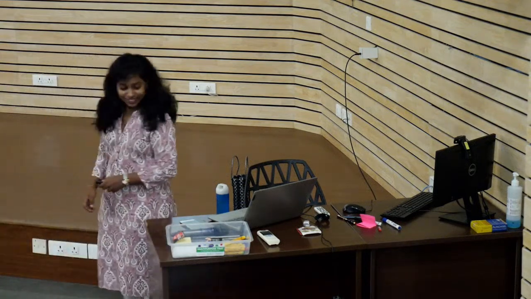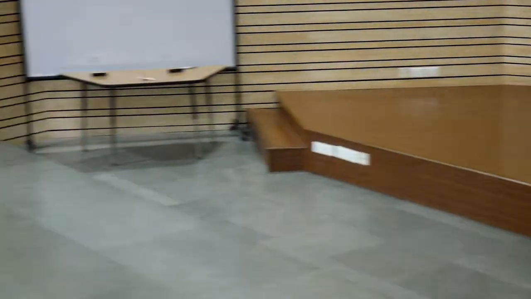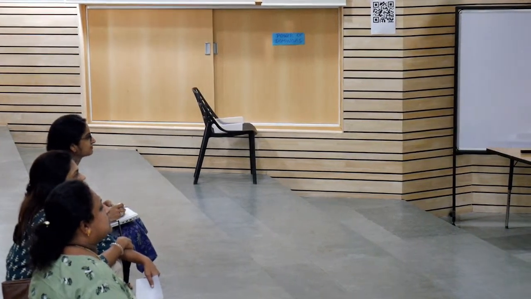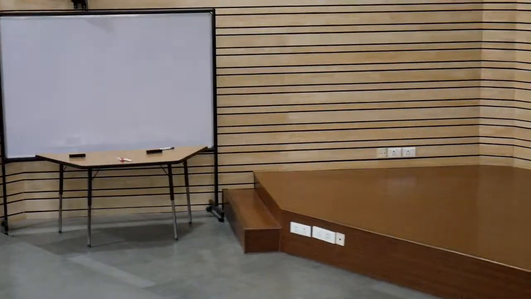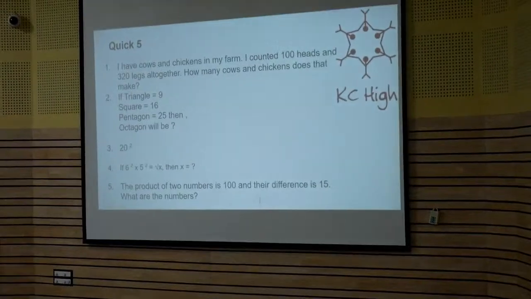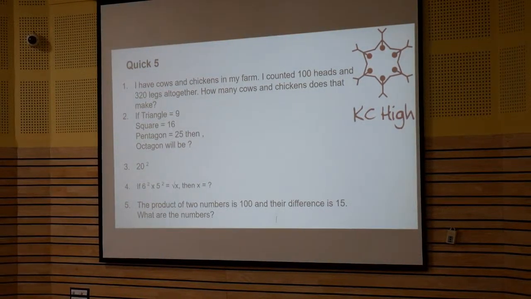Another thing we do is not to scare the children. We give them enough time to think, and we also provide them with leading questions, for those who need that kind of support. So the first question is, I have cows and chickens in my farm. I counted 100 heads and 320 legs altogether. How many cows and chickens does that make?